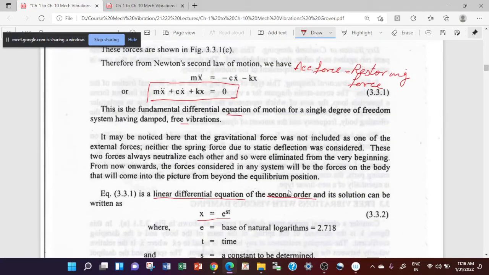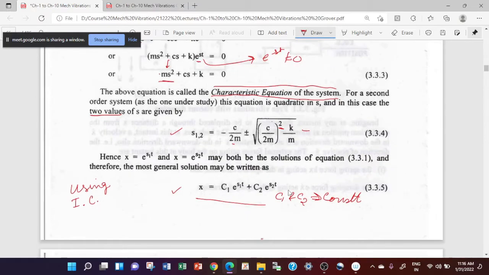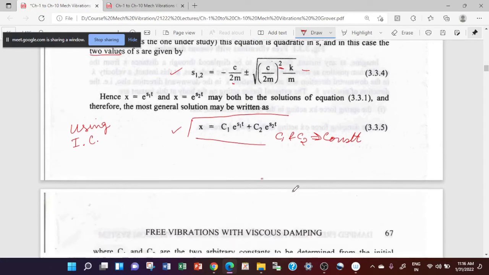If you see, this is our equation here. So the damping force is a function of velocity only, the spring force is a function of x, and the accelerating force is a function of x double dot or acceleration. So these are all basically linear terms. Because of that, we are able to write the solution of this equation as a superimposition of these two solutions. So this we will be using frequently, and we will be finding C1 and C2 from the initial conditions.